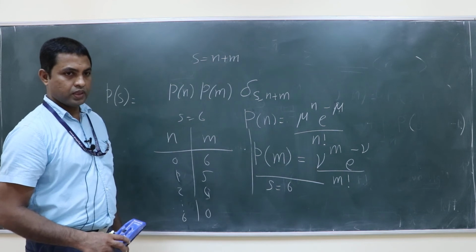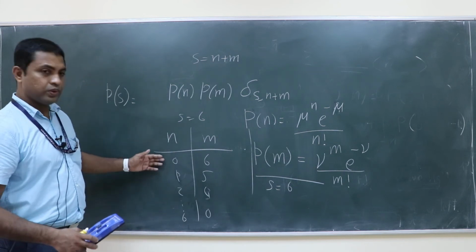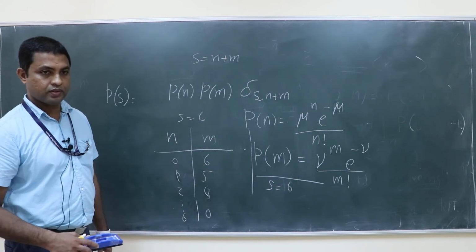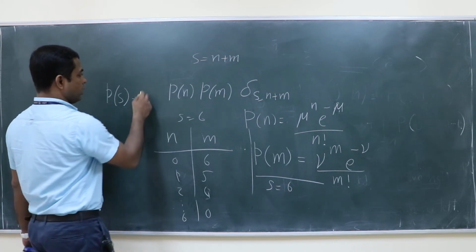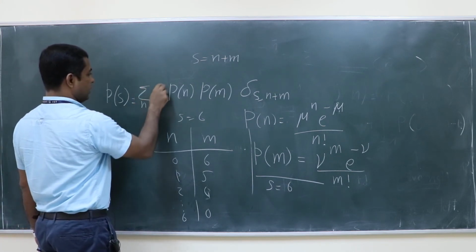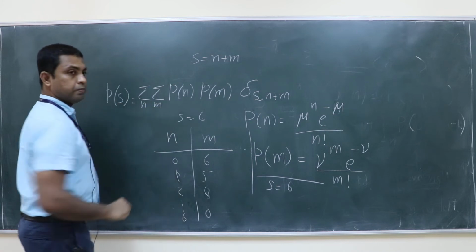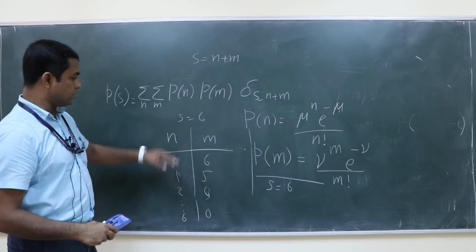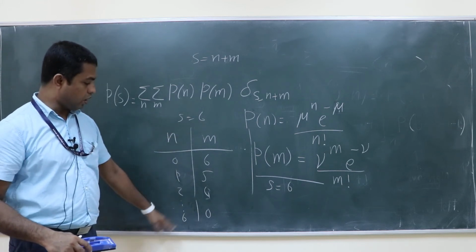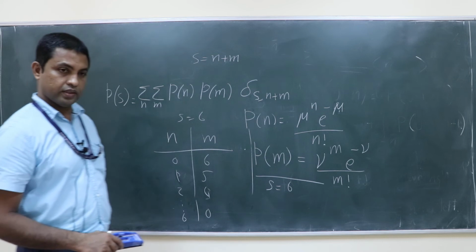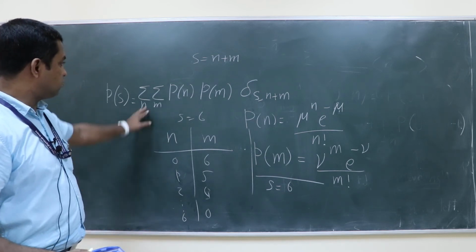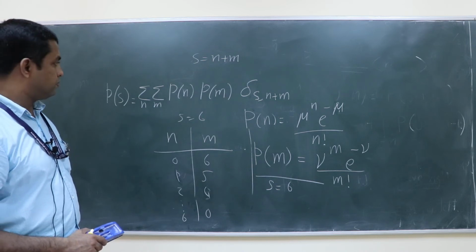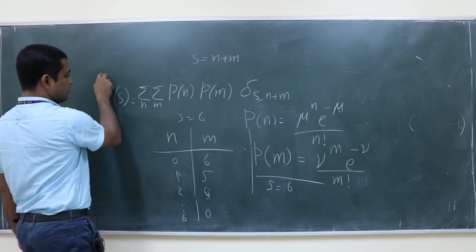Then you have to sum all the possibilities, so you have to sum all n and all m. In S equal to 6 itself, how many are there? 7 possibilities are there. So all those 7, if you do this, it will get summed. Is it clear to all of you?